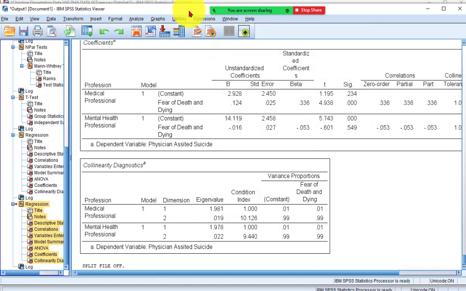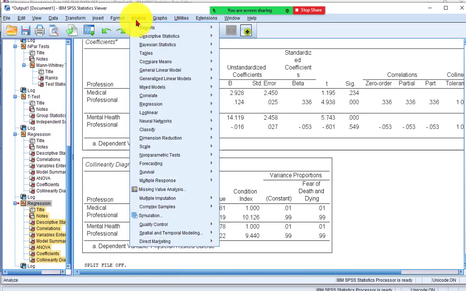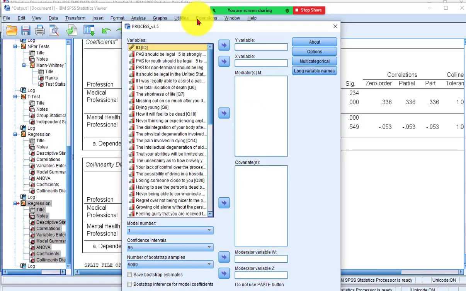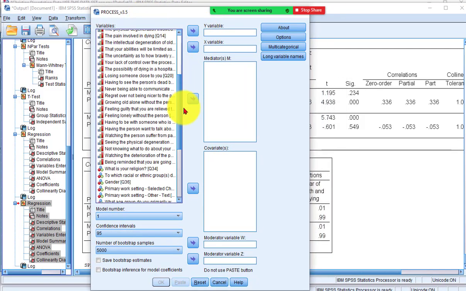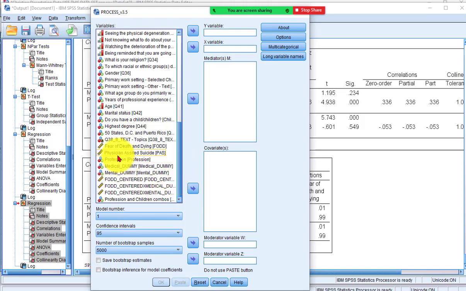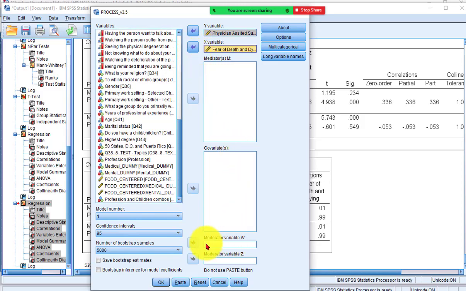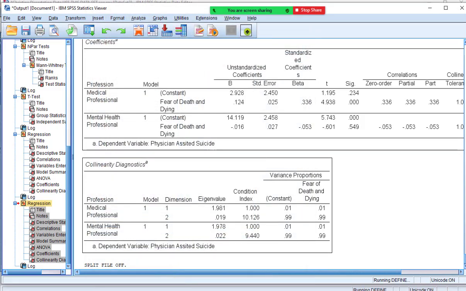And then we're going to use what we call the Hayes process, which is the coolest thing since sliced bread. We're going to go to Analyze, Regression, and we're going to use the Hayes process, which has been around for about 5 years. It's actually very cool. So our Y variable was POS. Our X variable was FOD. And our suspected moderator here is professions. Okay? And we click OK, and we wait a minute.